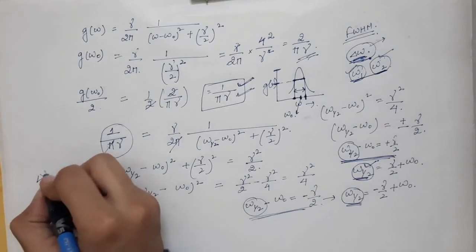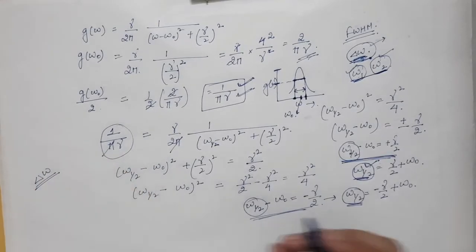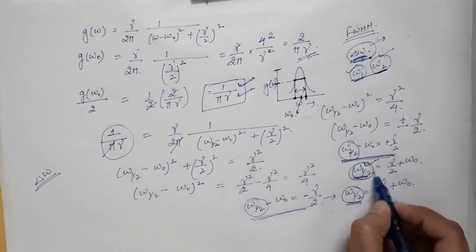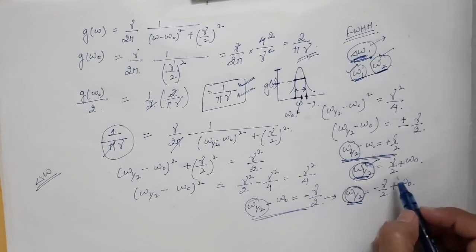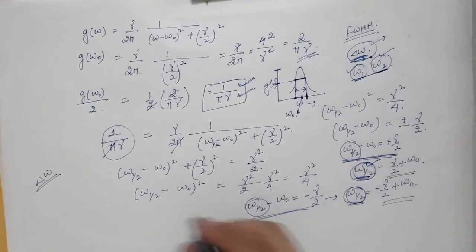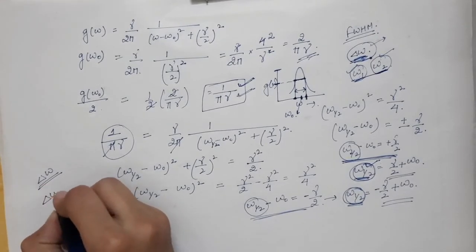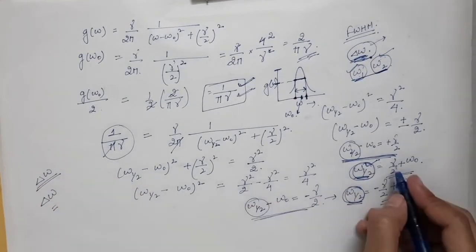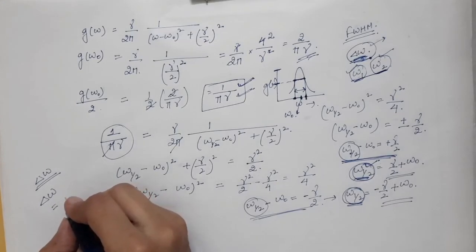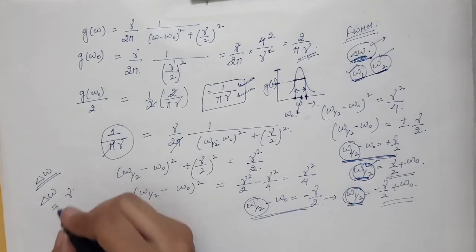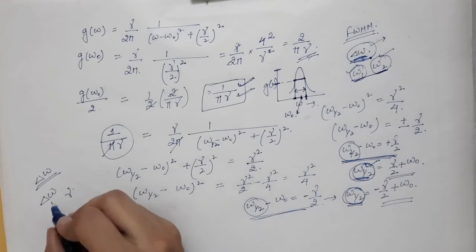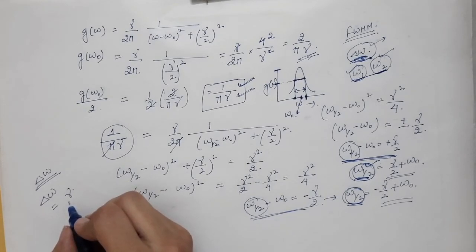So what will be delta omega in this case? Delta omega will be equal to this minus this one. So this frequency minus this frequency will give us the line width. That will come out to be equal to gamma. So delta omega, the line width in the case of natural broadening, comes out to be equal to gamma. And what is gamma?